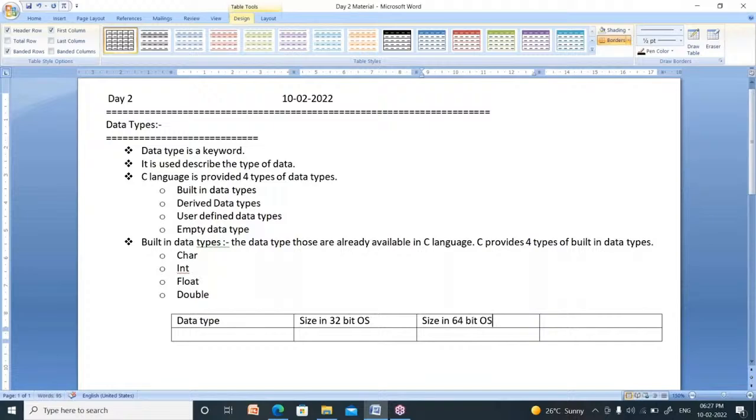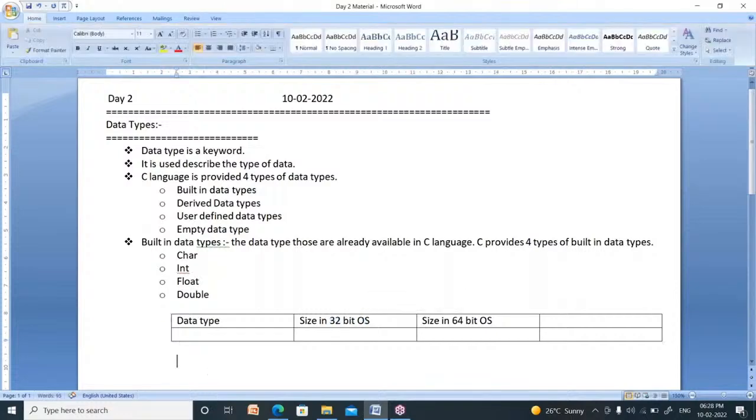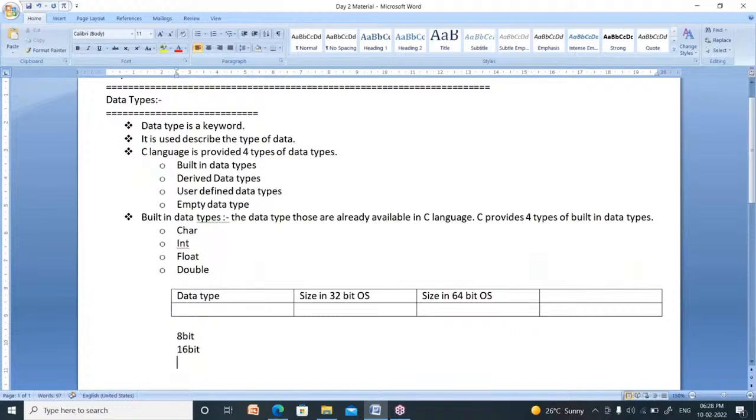Do you know what is operating system? In our phones, we have Android operating systems. In my laptop, I have Windows 10 operating system. Operating system is nothing but a software which controls all the activities of a computer. Till now, the operating systems are 4 types. First one is 8-bit. Next one is 16-bit. Third one is 32-bit operating system. Fourth one, recently we are loading 64-bit operating system.